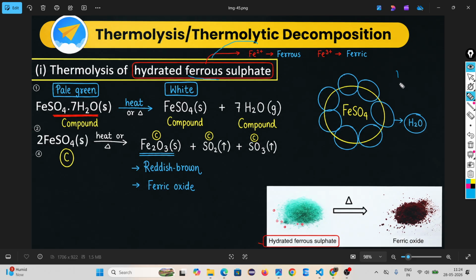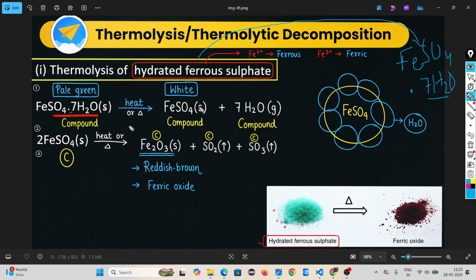This is the formula of ferrous sulfate, FeSO4. Hydrated means connected with water molecules. How many water molecules do we require? Seven. This is the ferrous sulfate compound, and hydrated means .7H2O. Ferrous sulfate with 7H2O is called hydrated ferrous sulfate.